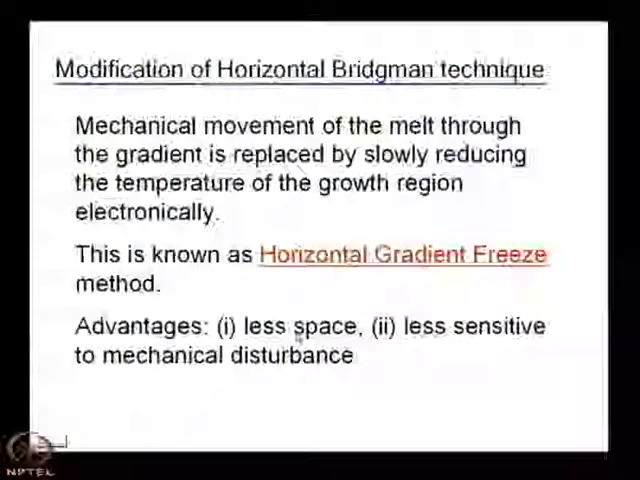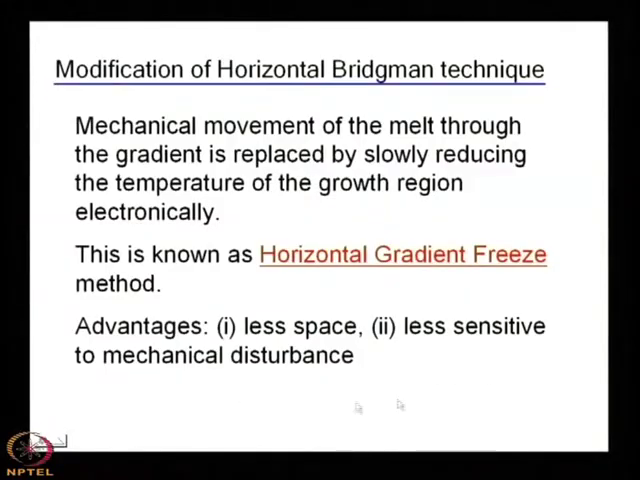Because there is no movement of the heater or the melt. For movement you need some finite space, because you can start from a position, and the length can be 12 feet, 16 feet, 10 feet. So if you start from this position, you have to move from here to there, say a movement of 20 feet is involved. But if you can reduce the temperature electronically, then you need not use that space. Electronically you can change the temperature, you can cool down.